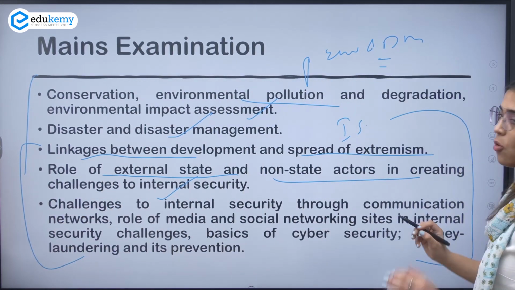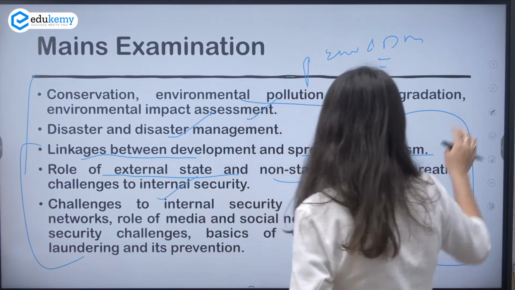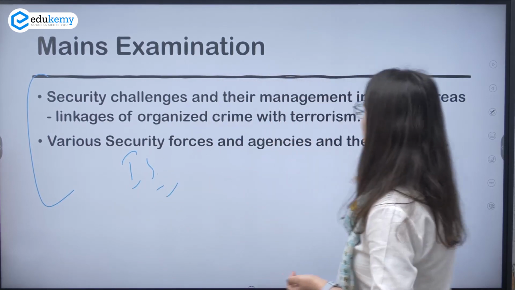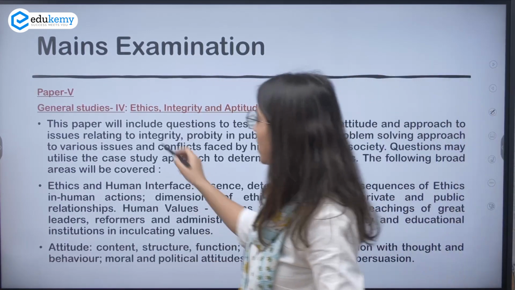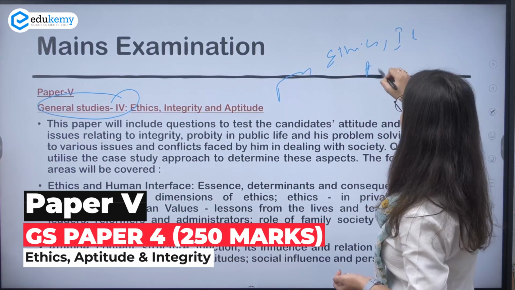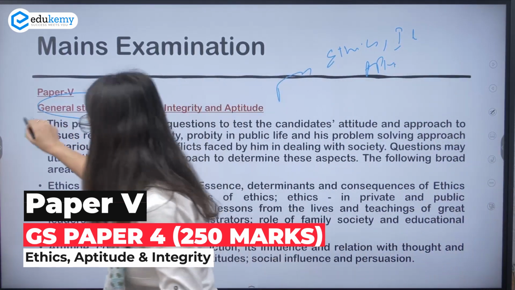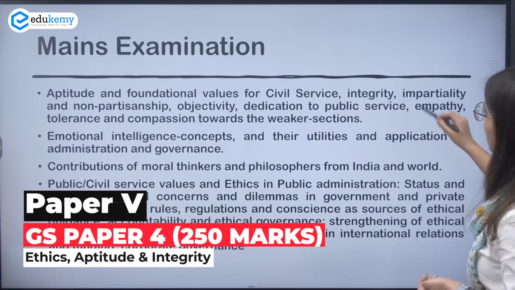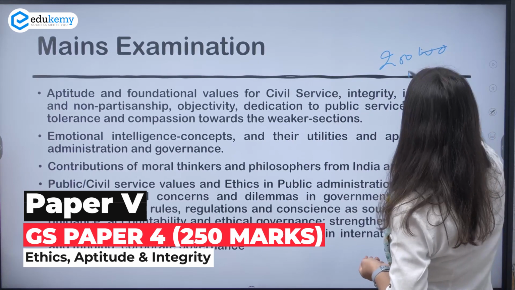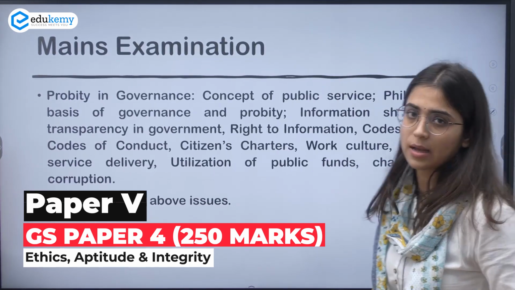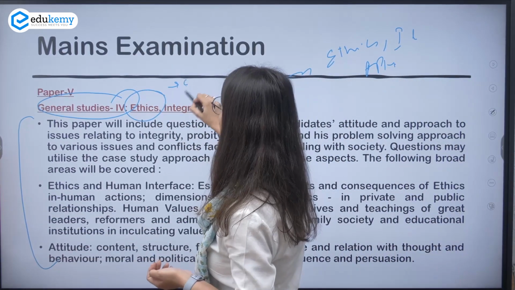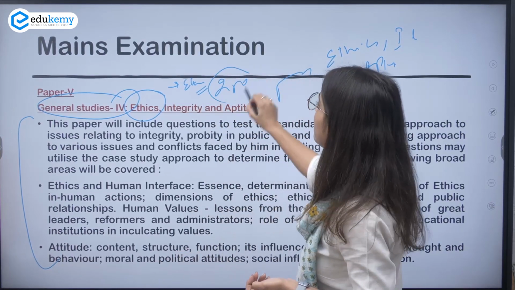Basically I'm giving you a brief overview of this UPSC syllabus. So this is internal security again. Yes, we are done with GS paper 3 also, and GS paper 4 is exclusively ethics, integrity and aptitude. So basically this entire GS 4 paper is the ethics paper. This entire paper is of 250 marks. Whose is it? It is of ethics. So in this way this paper becomes very important. This topic of ethics becomes very important. Why? Because this whole paper is of 250 marks.